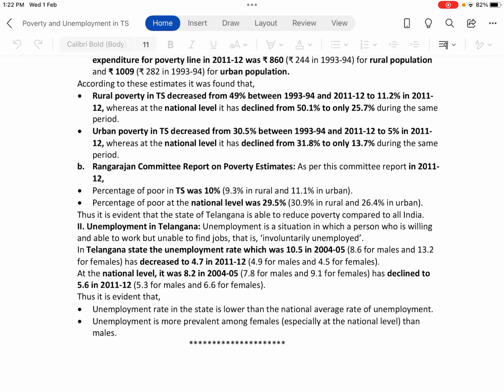I know there is a lot of statistical data. Please try to memorize the statistical data and, of course, understand the concept also.